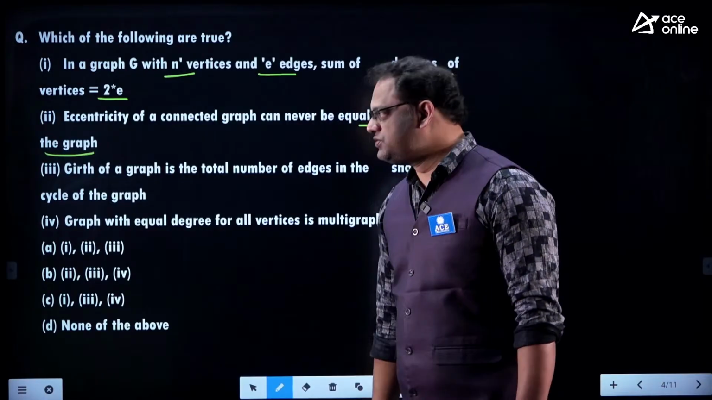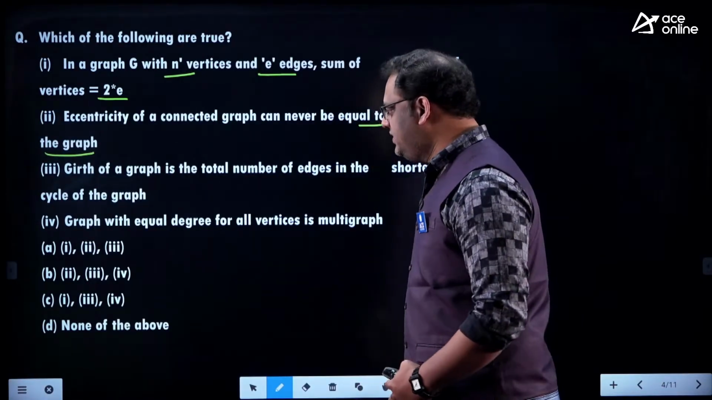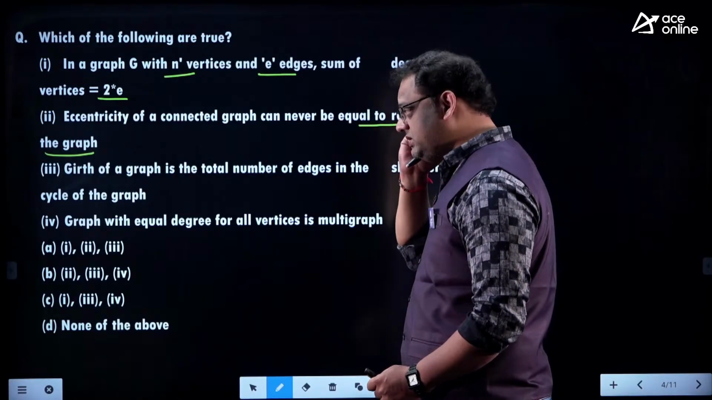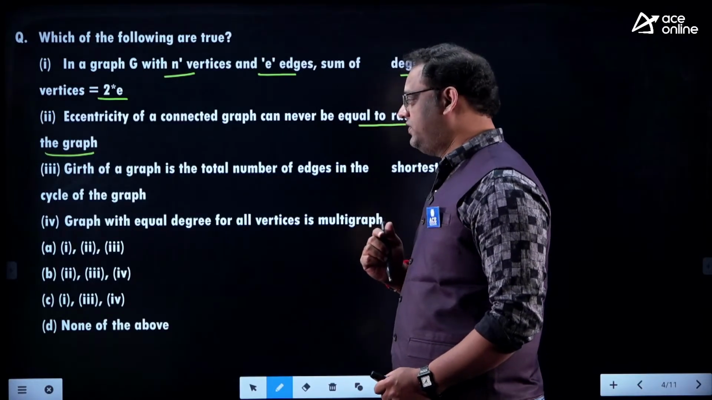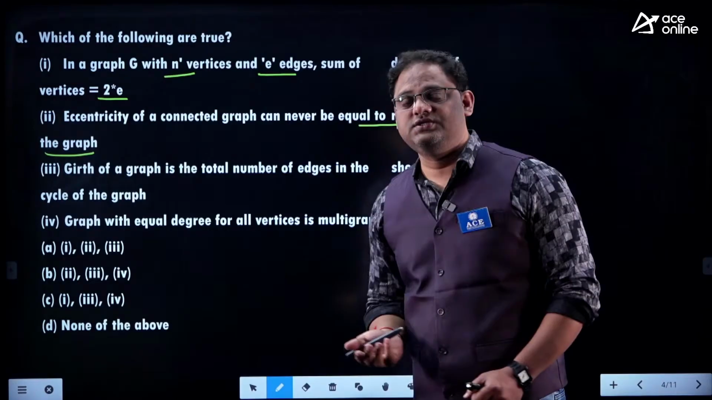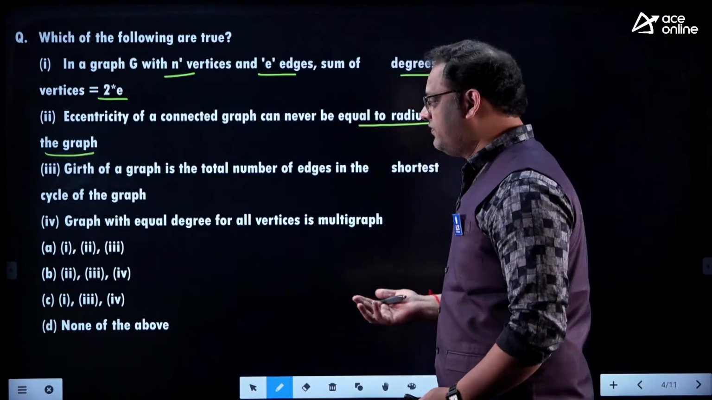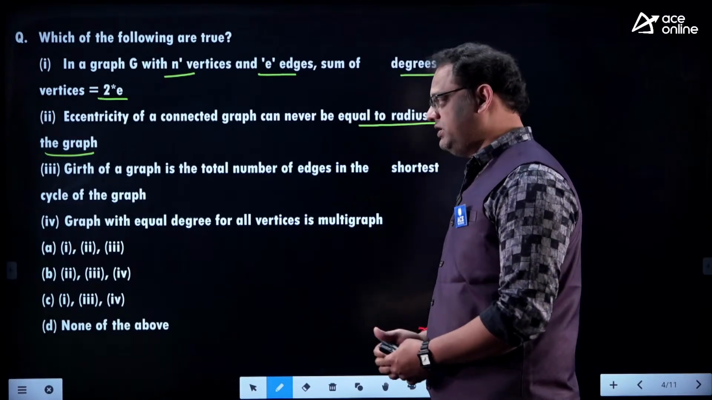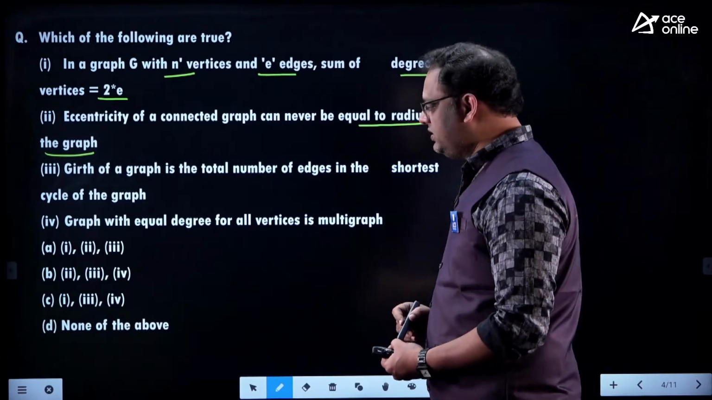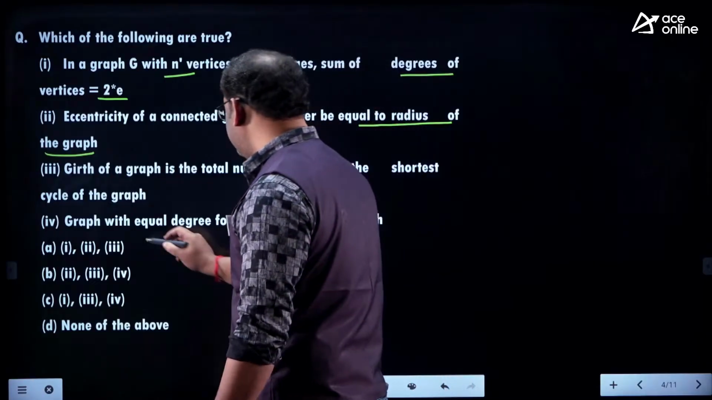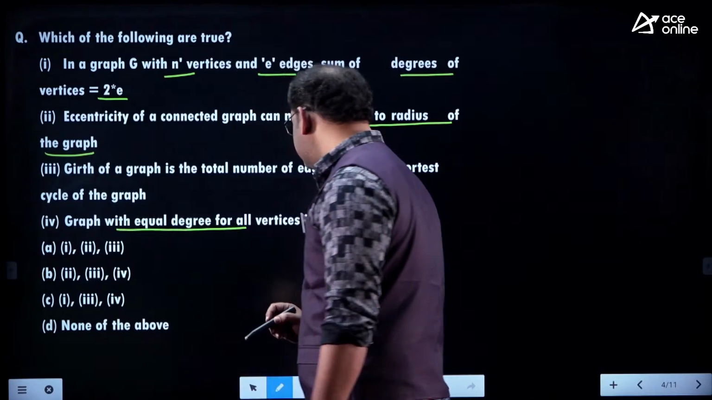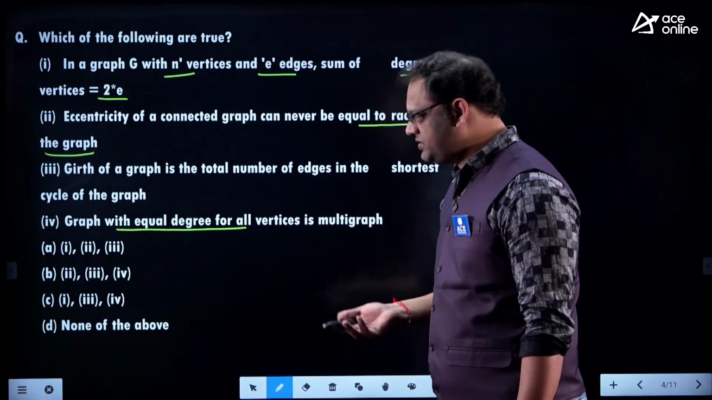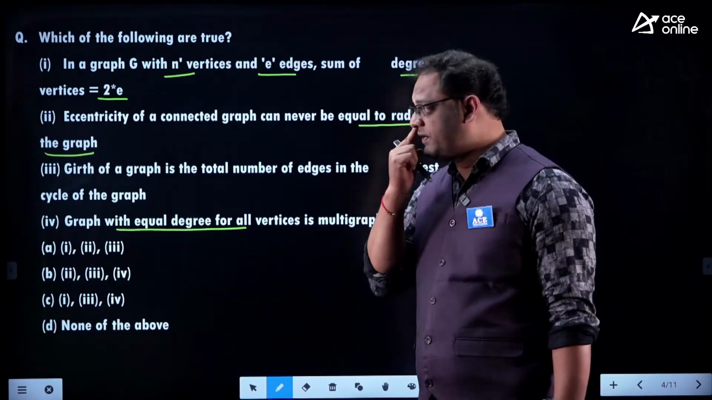The third statement: girth of the graph is the total number of edges in the shortest cycle of the graph. They are just saying the length of the shortest cycle, that is called girth according to the third statement. And coming to the fourth statement, a graph with equal degree for all vertices is a multigraph, right? And different options are available. We have to choose the correct option from these.